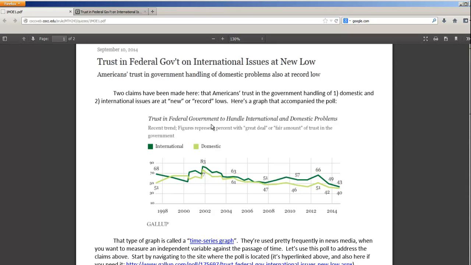If you're interested in how they're measuring trust, I highly recommend that you read the whole article and find out the questions they used. But it looks like, let's see, 98. So this is back when, let's see, that's Clinton. Clinton's in office. W gets elected. Here's September 11th, somewhere in here, which roughly corresponds to a spike in the trust in America, and then it's pretty much been declining ever since.